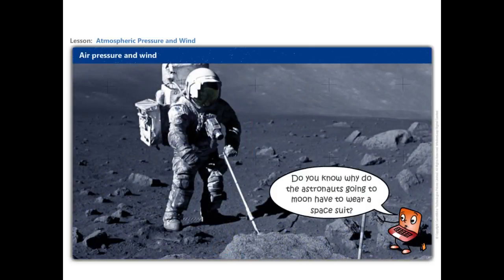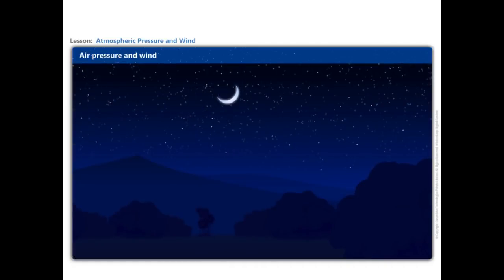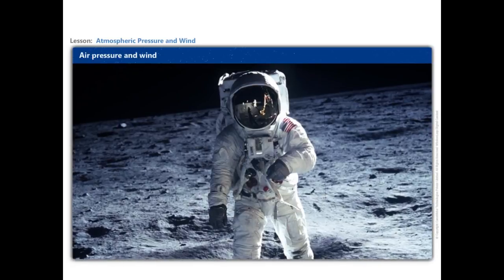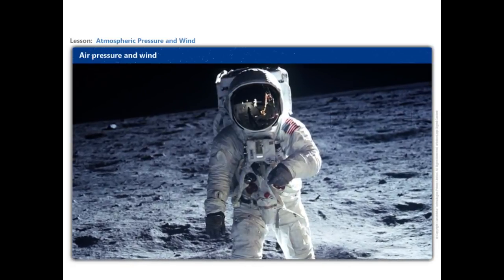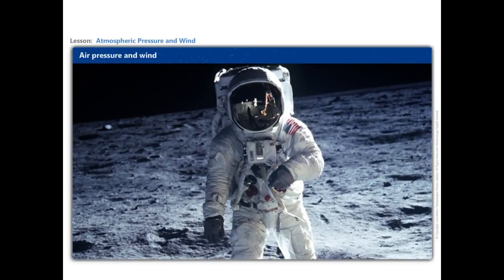Do you know why do the astronauts going to moon have to wear a special suit? On the moon, there is no air and hence no air pressure. Thus, the astronauts have to wear special protective spacesuits filled with air when they go to moon.